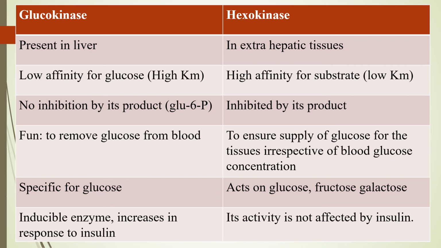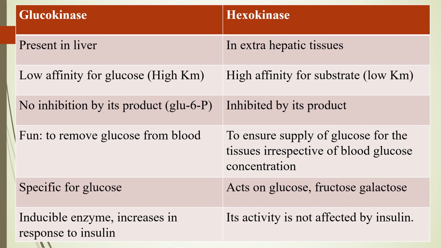The main function of glucokinase is that it helps in the removal of glucose from the blood, or in the utilization of glucose. The main function of hexokinase is to ensure supply of glucose for the tissues irrespective of blood glucose concentrations in the body. Because it has a low Km, its high affinity for its substrate helps in supply of glucose to the tissues.